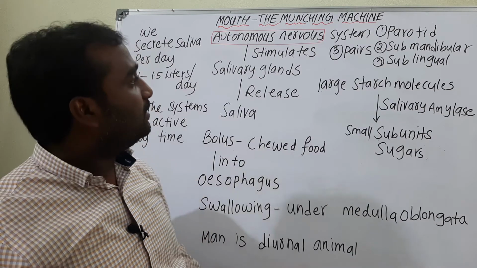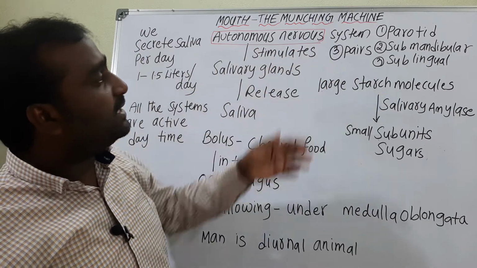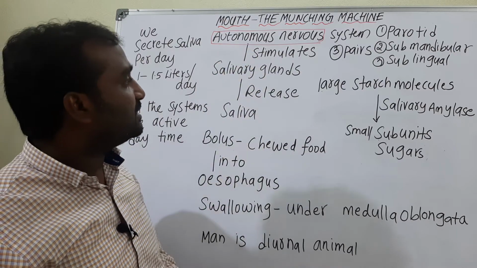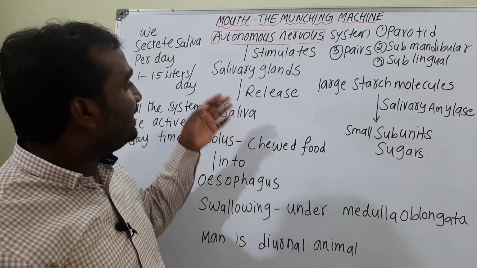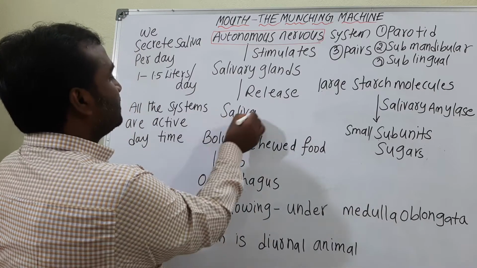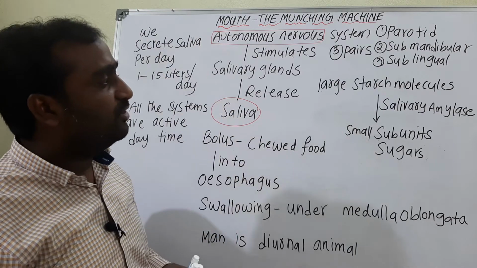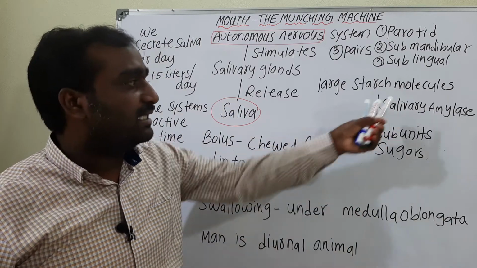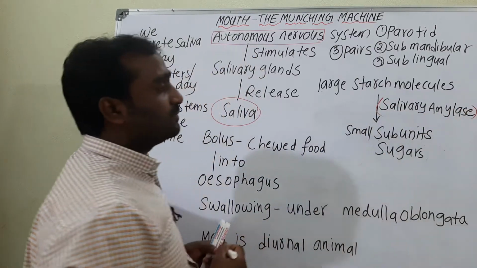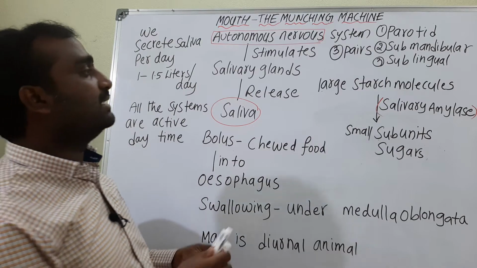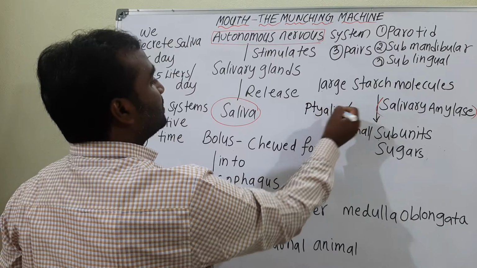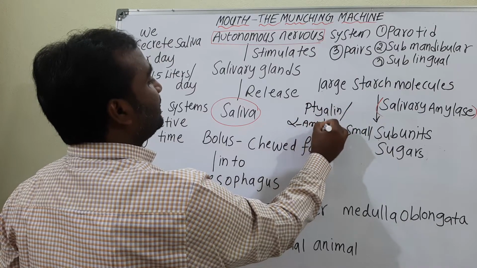Okay, and all three pairs of glands are stimulated by the autonomous nervous system, and it is responsible to release the saliva, and this saliva has an enzyme called salivary enzyme, which is also called ptyalin or alpha amylase.